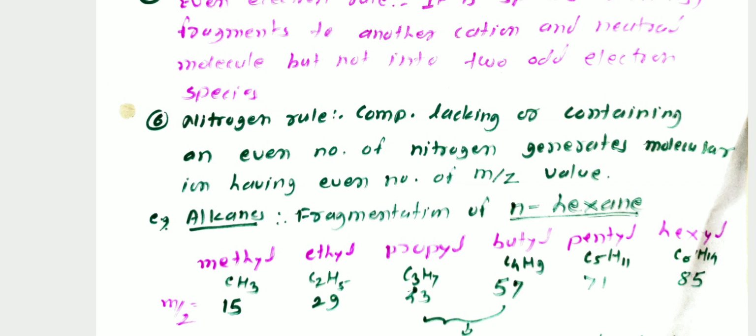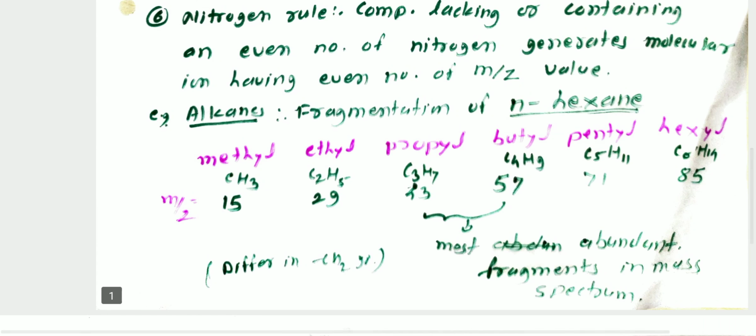The mass to charge ratio of methyl is 15: 1 carbon atom, 12, and 3 hydrogen atoms, summing this atomic mass gives 15. Then ethyl, C2H5, mass to charge ratio 29. Then propyl, C3H7, having m/z value 43.